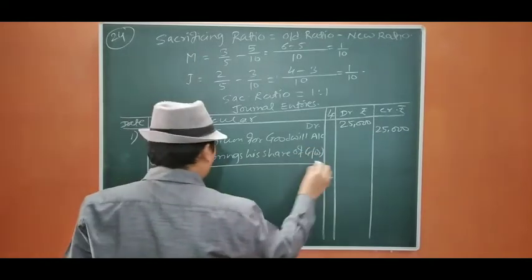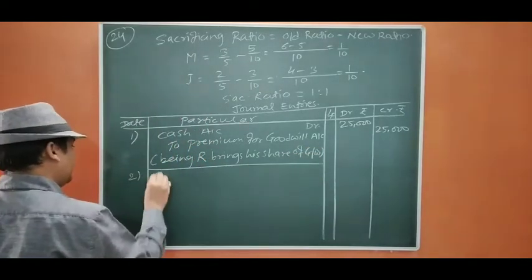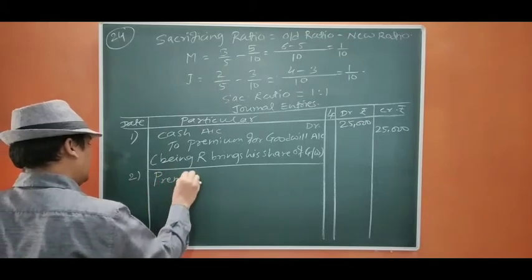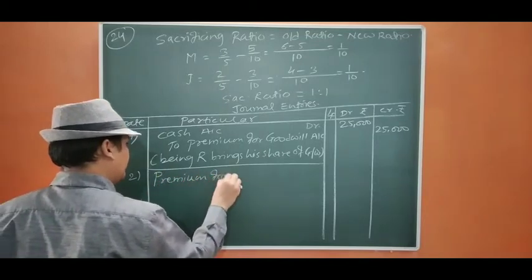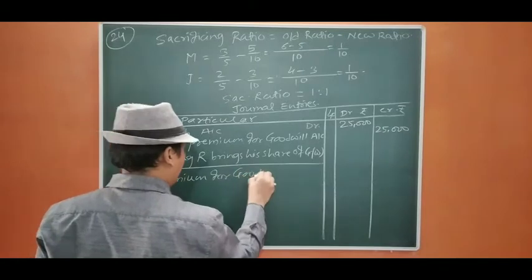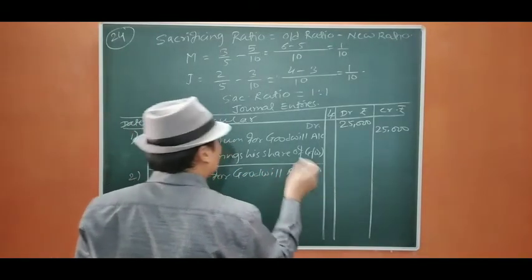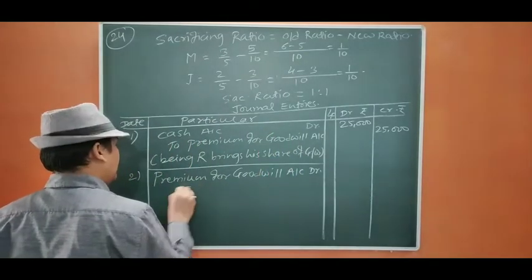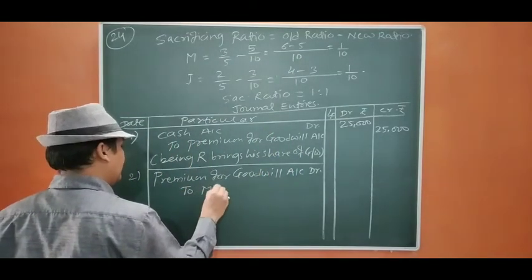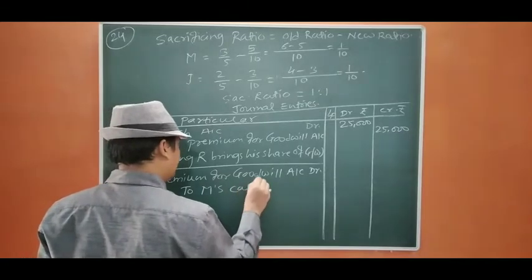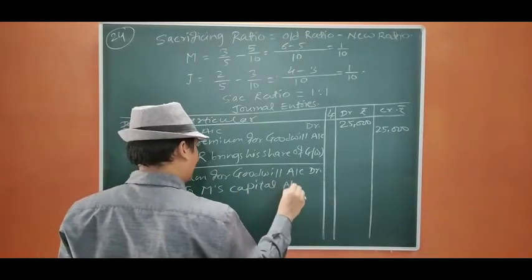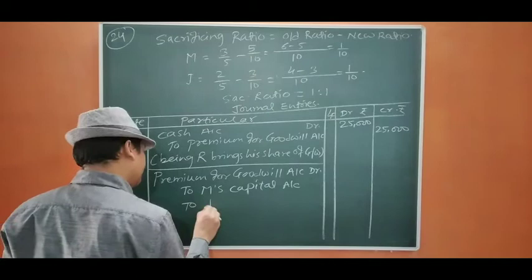Okay. Then the second entry will be premium for goodwill account debit. Now they are both having equal ratio. So M's capital account, J's capital account.